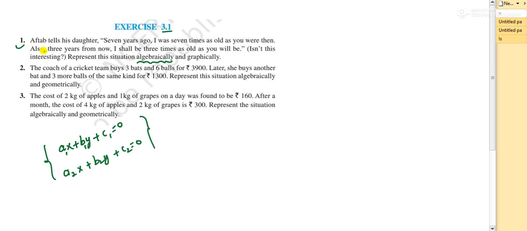So here they have given Aftab tells his daughter. Let me write a guy known as Aftab and his daughter. Watch it carefully and listen. He, Aftab, tells his daughter what? 7 years ago. So let me take their present age. Whenever you get an age problem, write the present age. I will write the present age of Aftab as x and his daughter as y. Now read the question.